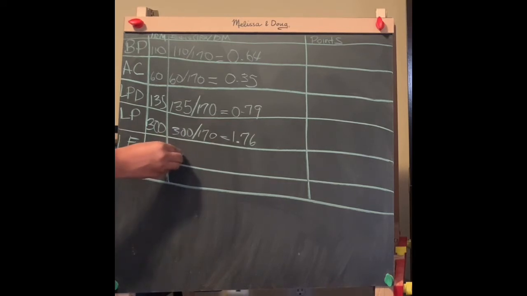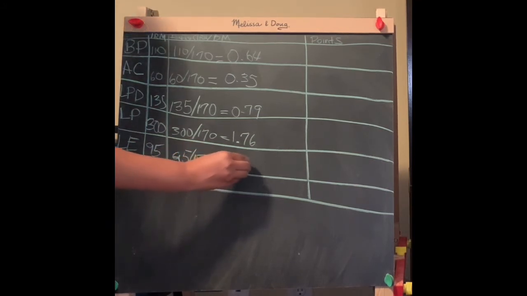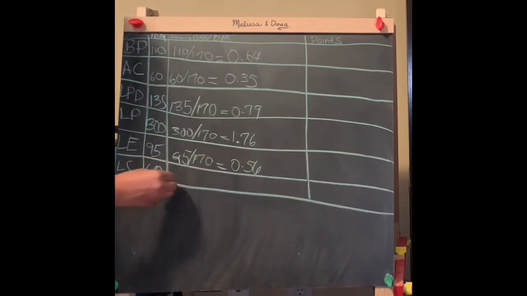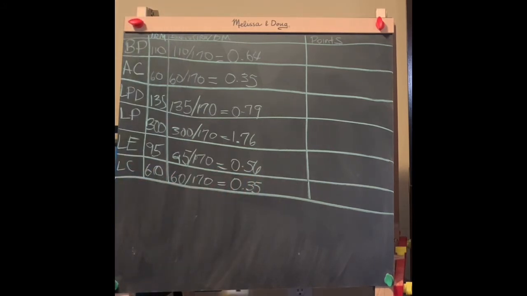And then the 95 divided by 170, excuse my handwriting, will give us 0.56. And then the 60 divided by 170 will give us again 0.35. All right, so those are our ratios for each of the test items.